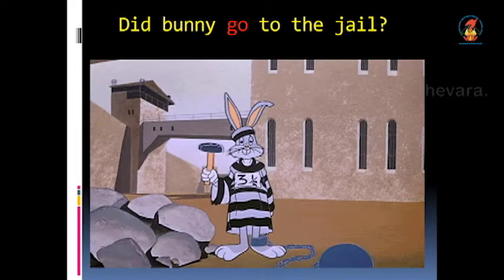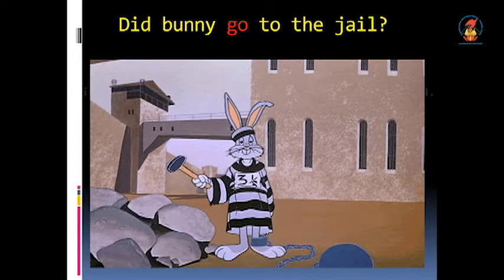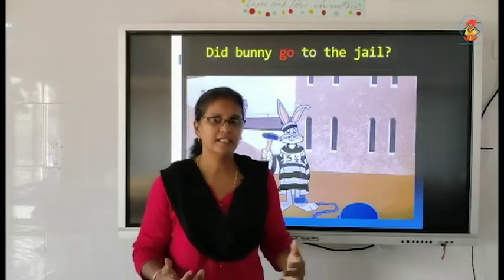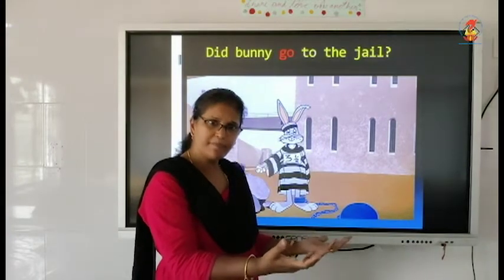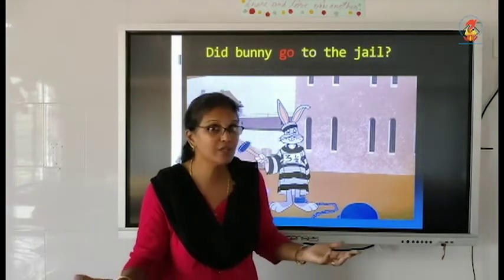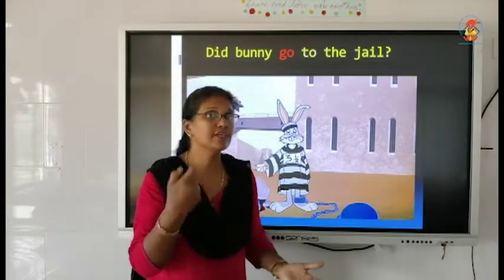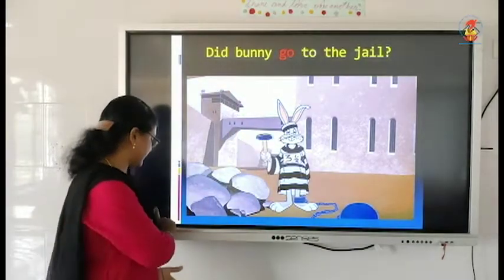Here we have, did Bunny go to the jail? What do you see in this picture? He's in the jail dress. He's tied up over here. He's punished. He's in the jail. So the question says, did Bunny go to the jail? Did you go to the market? Did you go to my room? Did you go out? Go. We are using the word in simple sentences.